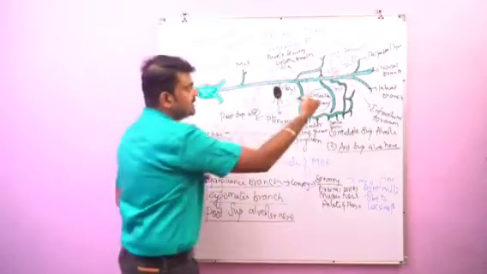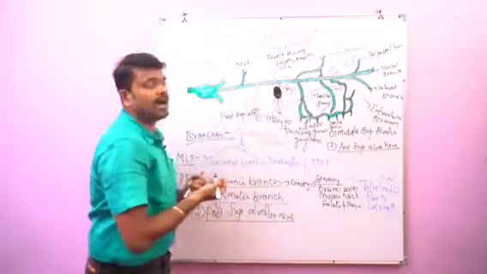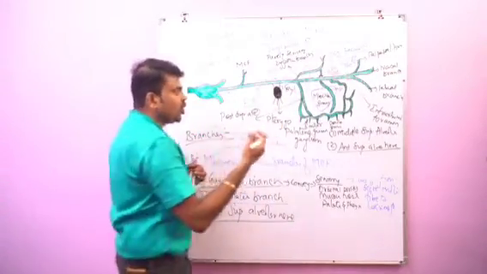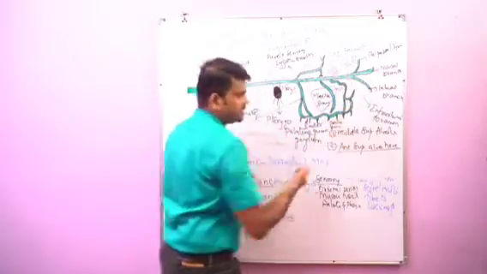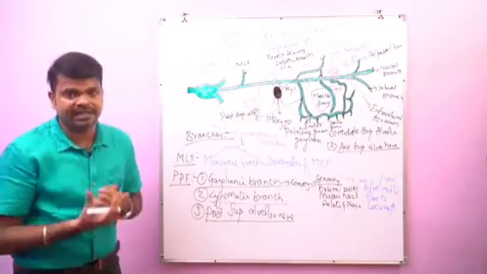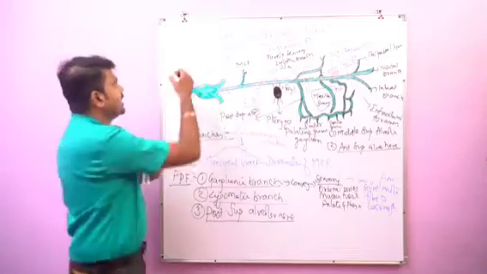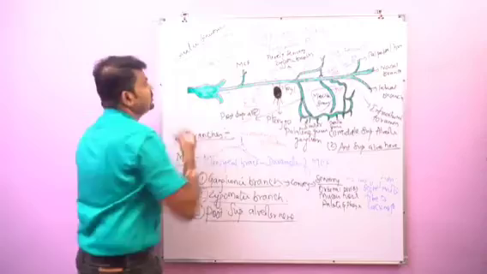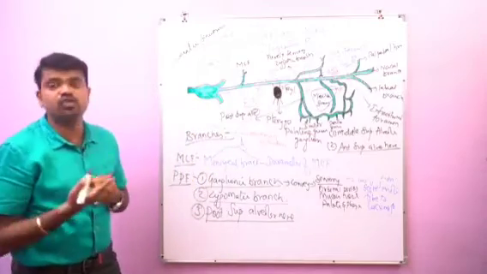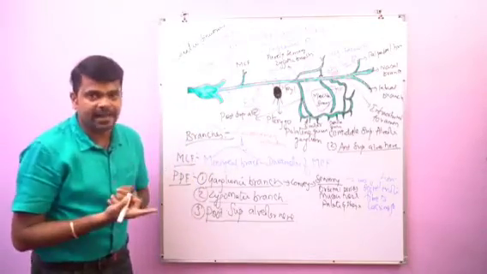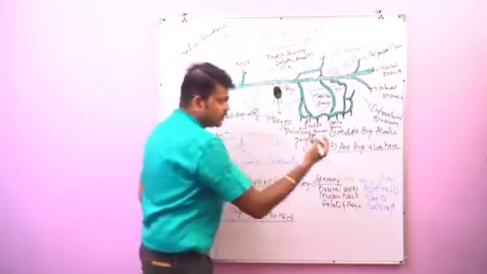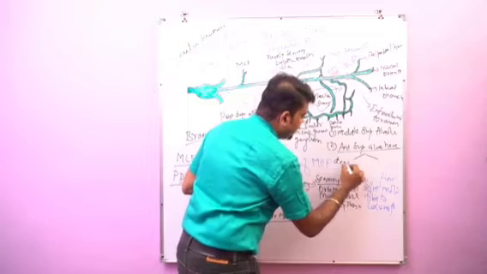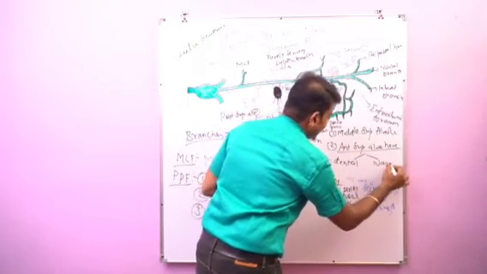And you can see this is the anterior superior alveolar nerve. This anterior superior alveolar nerve passes downwards along the anterior wall of the maxillary sinus, where one important canal is present. That canal is called the canalis sinuosus. So it passes through the canalis sinuosus and divides into two branches. Number one will be the dental branch. Number two will be the nasal branch.